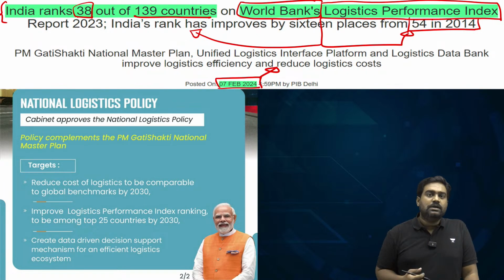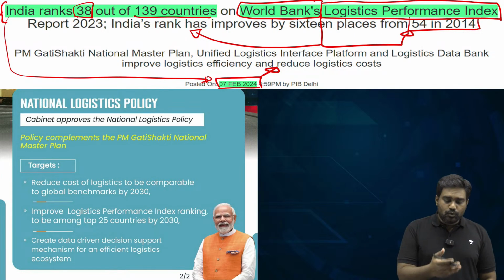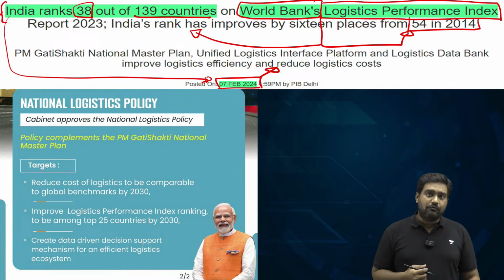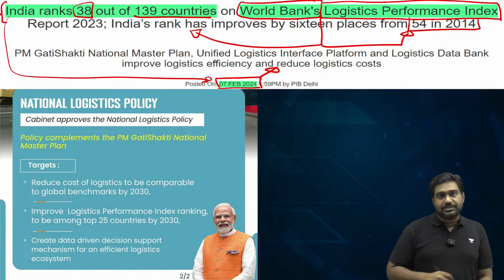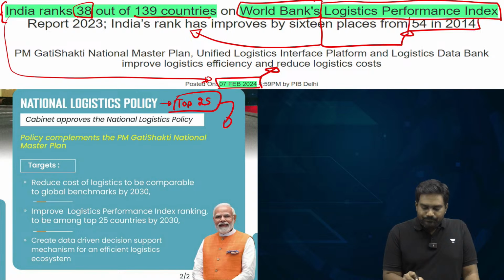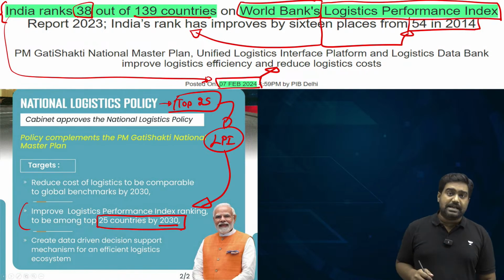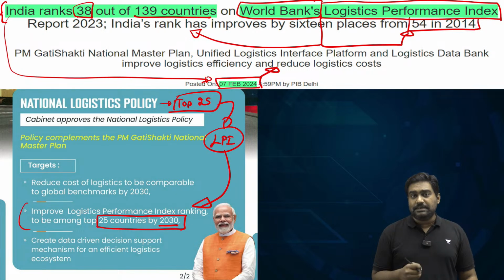World Bank brings out the LPI, Logistics Performance Index, and our rank has improved significantly from 54 in 2014 to 38 in 2024. So in a decade, we have jumped several places. But this is not enough. The goal of National Logistics Policy is to place India in the top 25 countries. With regard to the Logistics Performance Index, the goal is to improve India's ranking and bring India within the top 25 countries by the end of the decade. This is a very ambitious target set by the government.